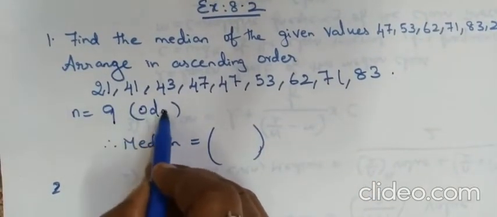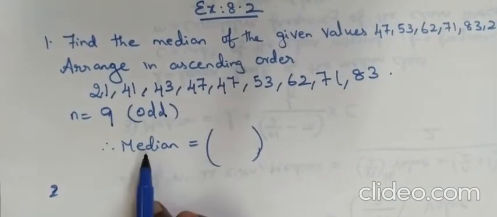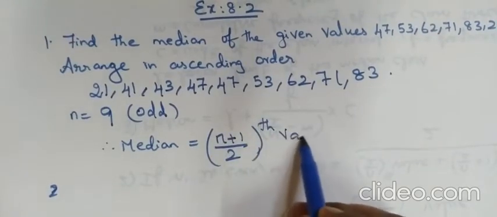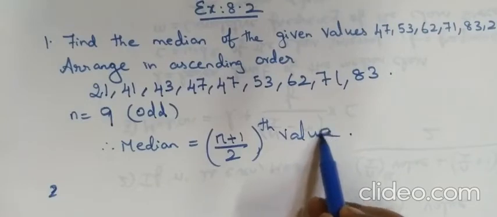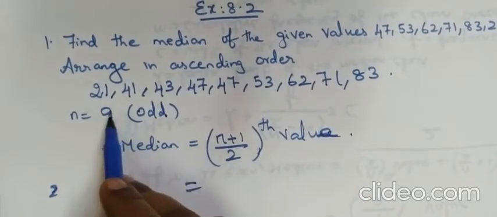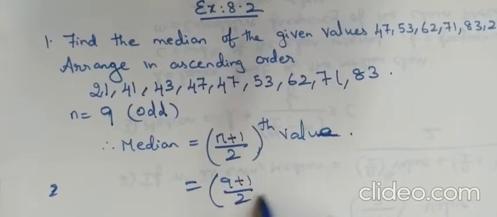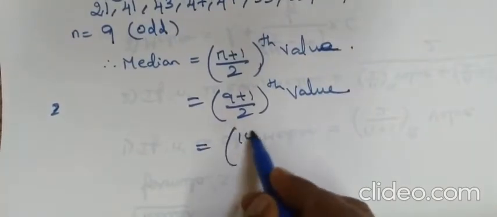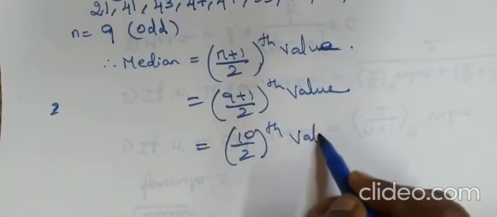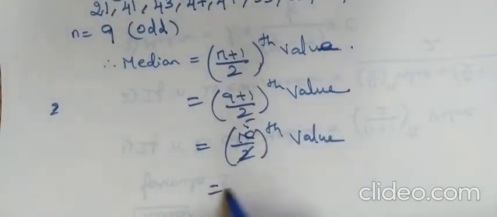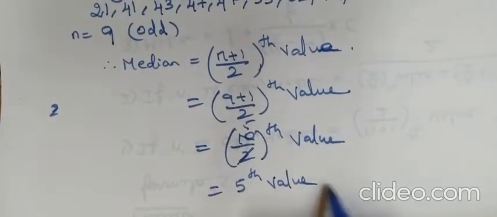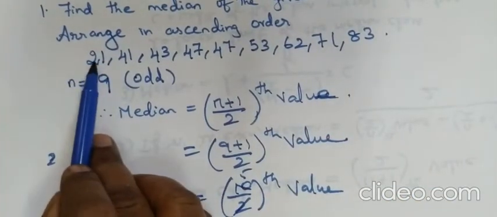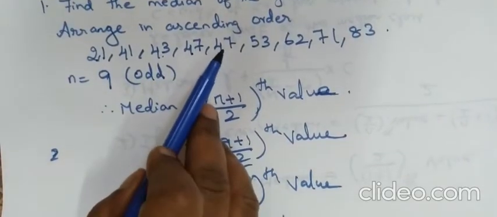So 9 is an odd number. If it is an odd number, we have to use the formula median is equal to the (n plus 1) by 2th value. This n is nothing but 9. So 9 plus 1, the whole thing divided by 2th value. 9 plus 1 is 10, 10 by 2, if you cancel, you will get the 5th value. After arranging in ascending order, check which is the 5th value. 1, 2, 3, 4, 5.